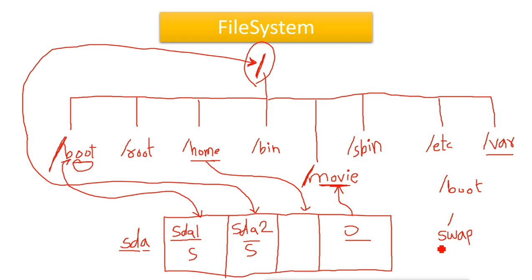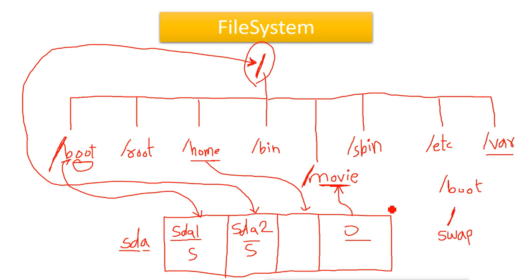So it will work as a RAM, we can say it works as a buffer area for RAM. In Windows it is called the page file or virtual memory. Here it is called swap memory. This is also a part of our hard disk, a partition of our hard disk. So these three are system partitions which must be created. When we select automatic partitioning, it will create all these system partitions.